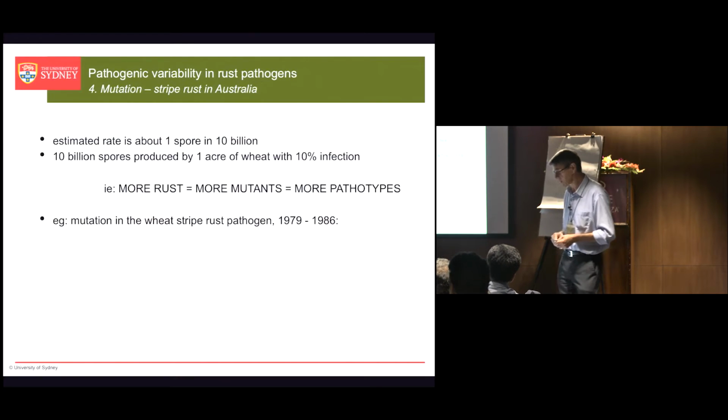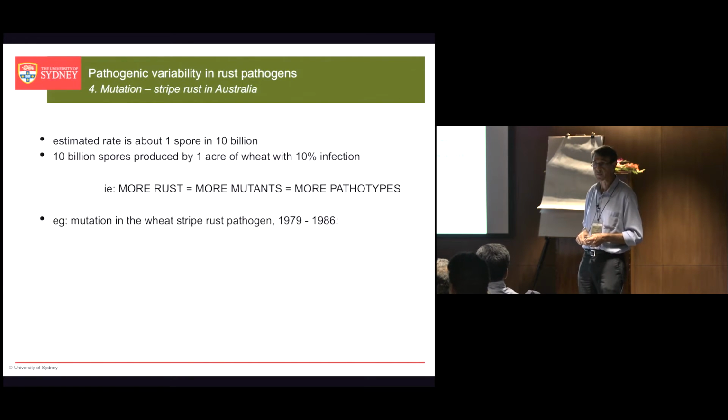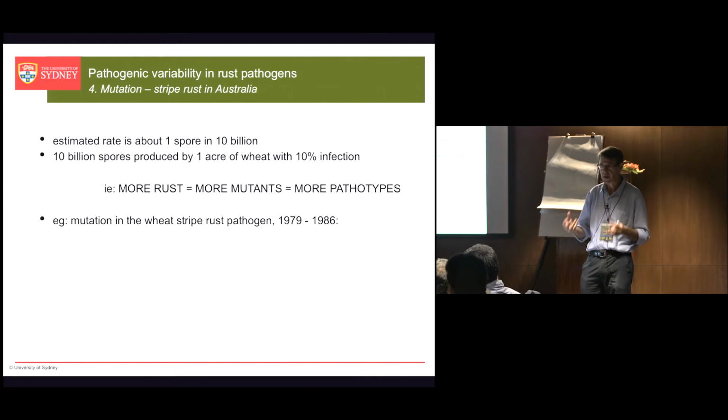Estimated rate of mutation, about 1 spore in 10 billion has been calculated. You'll get a mutant in that. Mutation is a random process, all right? These are just random mistakes that are made in DNA when the DNA is being replicated. That's what mutation is. So you think, well, it's only 1 in 10 billion. I mean, that's not much.